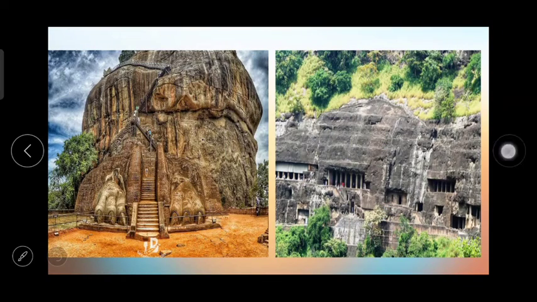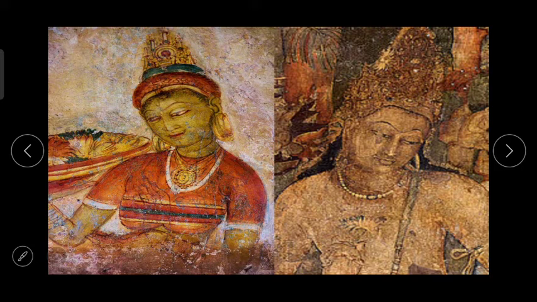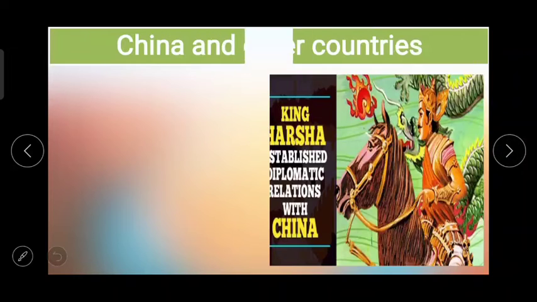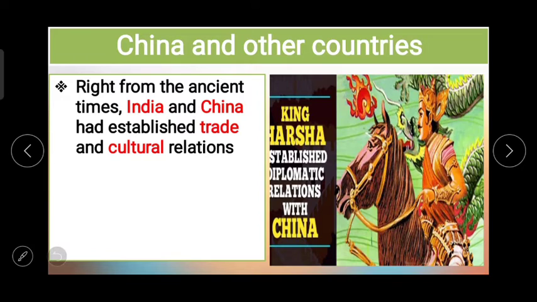And now the next one is, here you can see the Sigiriya wall paintings in these caves bear a resemblance with the Ajanta caves. And now the next one, China and other countries. Right from ancient times, India and China had established trade and cultural relations. Not only trade but cultural relations.